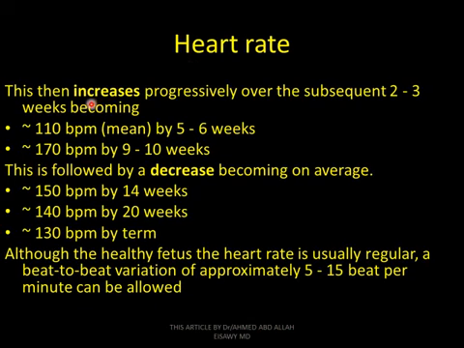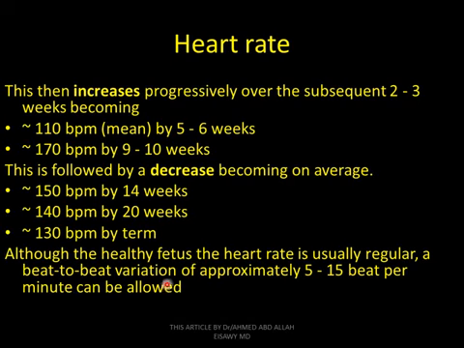Heart rate increases progressively over the subsequent 2 to 3 weeks, becoming 110 beats per minute by 5 to 6 weeks, 170 beats per minute by 9 to 10 weeks. This is followed by a decrease, becoming on average 150 by 14 weeks, 140 by 20 weeks, 130 by term. This is the heart rate. In the healthy fetus, the heart rate is usually irregular.